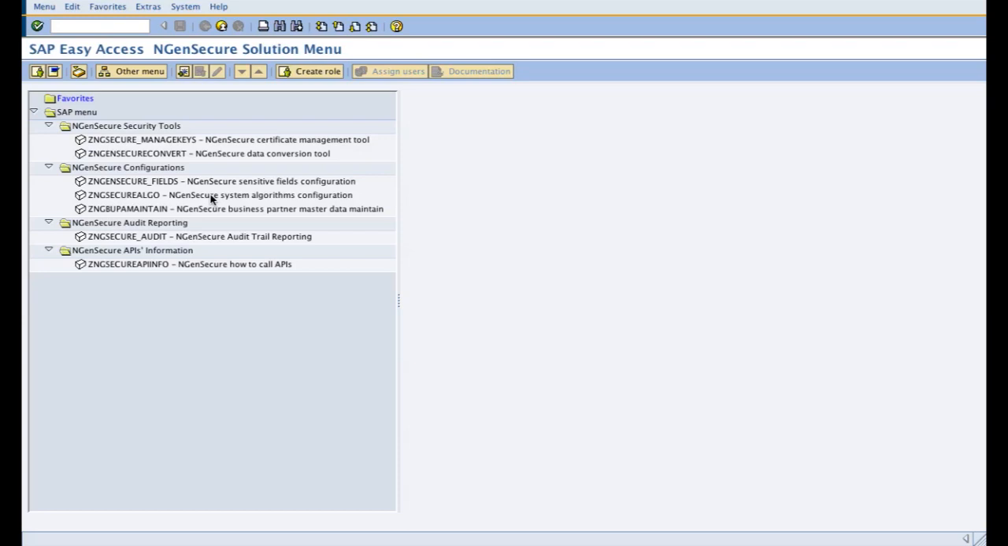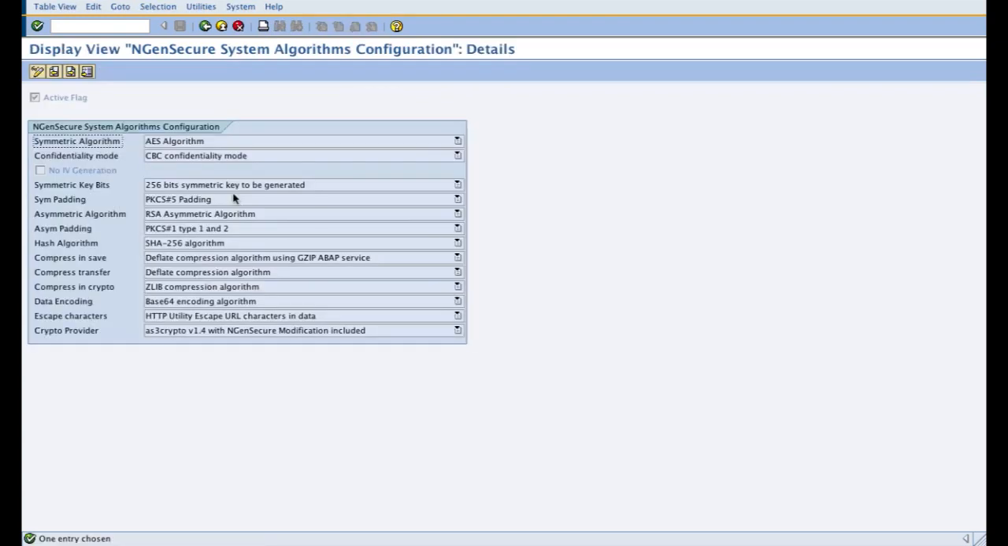Now to begin with the configurations first, under Engine Secure configurations, we need to set up the algorithms required for the product. So the product gives you a plethora of algorithms to set up as per your country law, and you can check which algorithms are permitted by your country law or which your organization wants to use and set up the algorithm configuration.